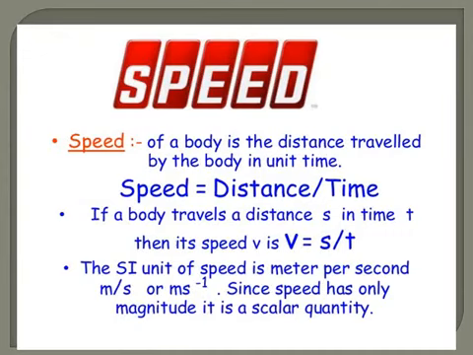So don't confuse S as speed. S is the distance travelled. So wherever distance is there, we express it with the letter S. S is not for speed. Please do remember this. Therefore, V is equal to S by T, where V stands for speed, S stands for distance, and T stands for time.